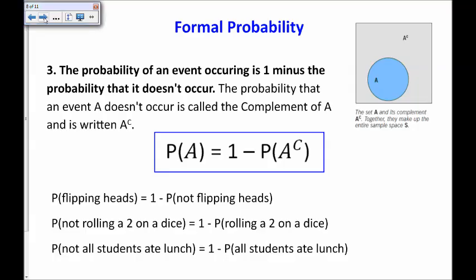This is very useful to us when we are trying to find the probability of an event that is kind of difficult to figure out. There are lots of different cases, but the complement might be very easy. For example, down here, this last example, the probability that not all students ate lunch is equal to 1 minus the probability that all students ate lunch. It's often very easy for us to look at cases where all students ate lunch, or all the coin flips were heads. We're dealing with everything. It's much easier for us than dealing with some of them. So oftentimes the complement is a very useful tool for us when finding probabilities.